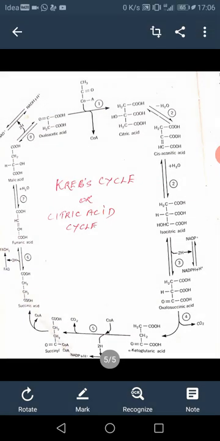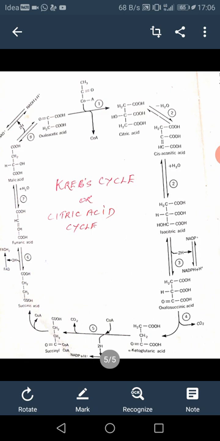In the presence of the enzyme isocitric dehydrogenase and NAD, isocitric acid is converted into oxalosuccinic acid. This is the first oxidation step of the Krebs cycle. Two electrons and two hydrogen ions are removed from the isocitric acid and are taken up by the coenzyme NAD to form NADH2. The next reaction of the Krebs cycle involves the decarboxylation of oxalosuccinic acid to form alpha-ketoglutaric acid. A carboxylase enzyme catalyzes this reaction.